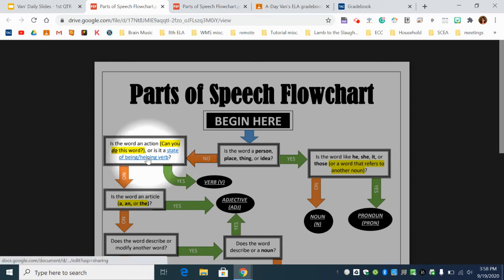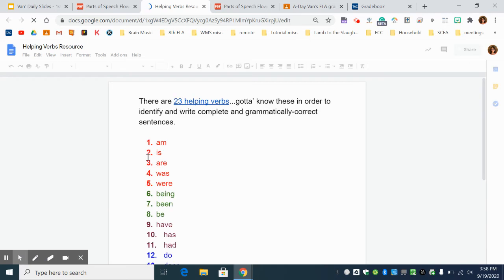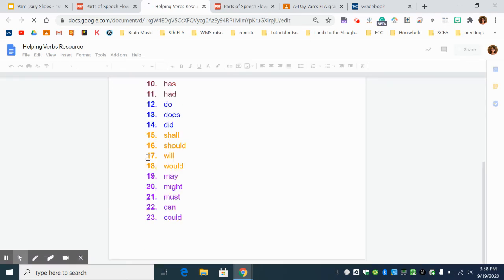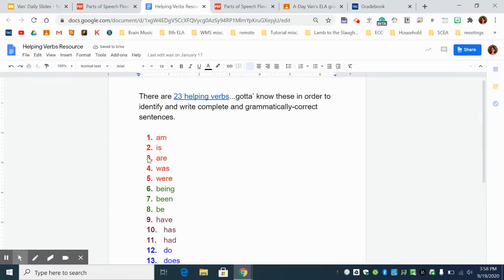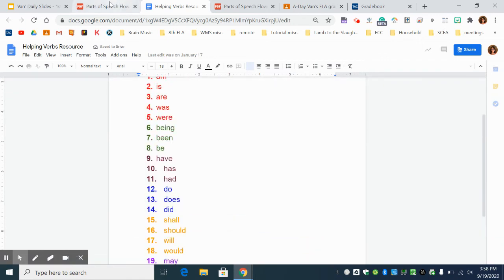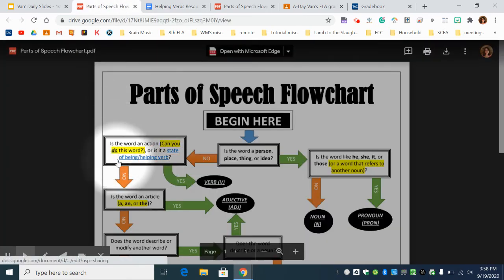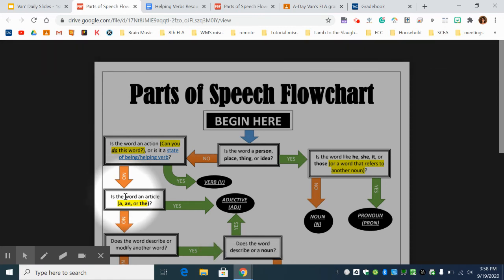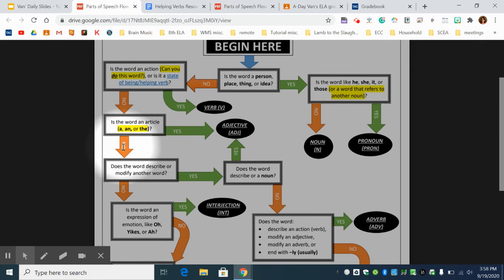Or is it a state of being or helping verb? Remember, we memorized those 23 state of being or helping verbs? Am, is, are, was, were, be, being, been, have, has, had, do, does, did. All of these, if happily is not on this list, then we reply no. Is the word an article? There are only 3 words that are articles: an, a, or the. Happily is neither, and not any of those. No. Does the word describe or modify another word?